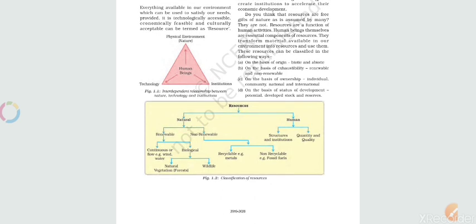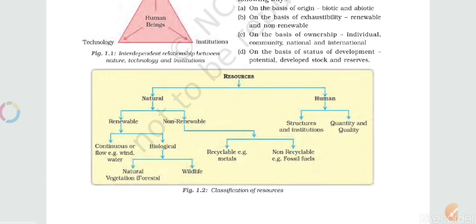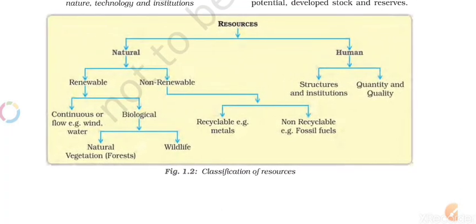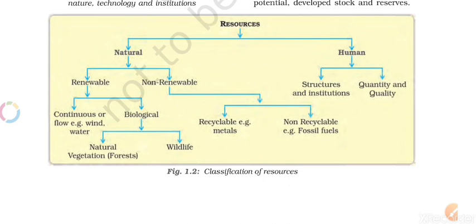So, basically, we have to focus on this diagram, this flowchart, that is the classification of resources. We can classify resources under two major categories, natural as well as human.